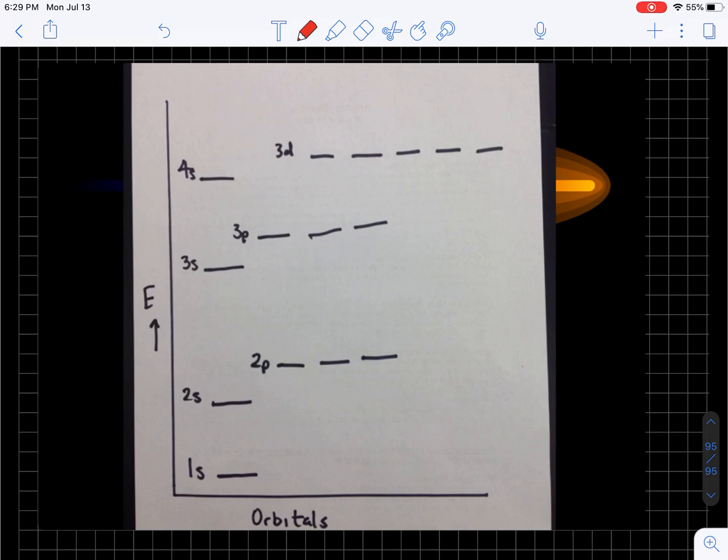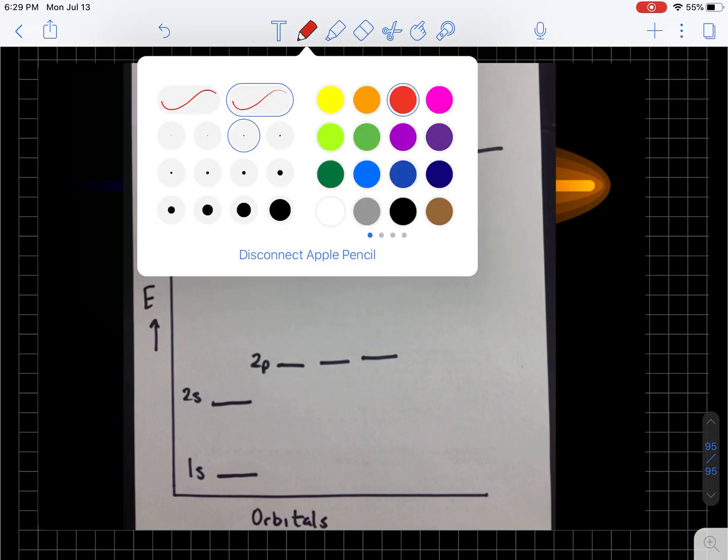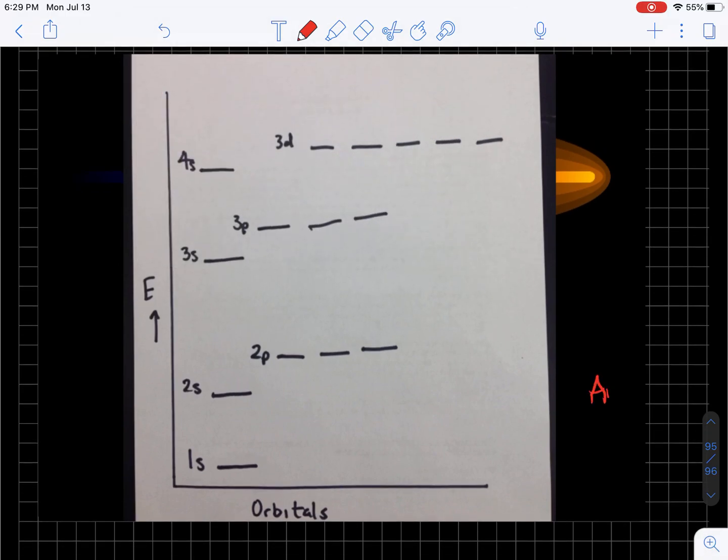So the way electrons configure themselves around the nucleus is based upon what we call the Aufbau Principle. Now, the Aufbau Principle, German word, means building up. It means you're going to fill in the low energy levels first before you fill in the high energy levels. Now, there are some exceptions to this that we're going to talk about in chapters 6 and 10, but for now, everything we give you is going to follow the Aufbau Principle.